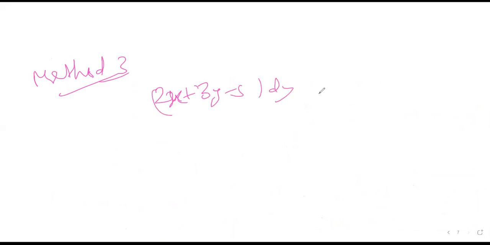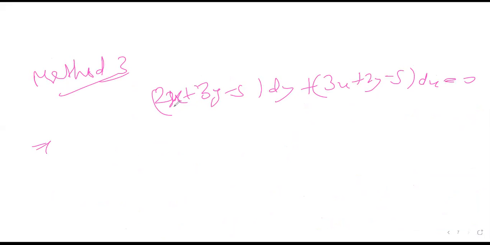One more method can be applied here. Method 3. So I had 2x plus 3y minus 5 dy, and this is the best method I feel, minus 5 dx is equal to 0. This was the question.